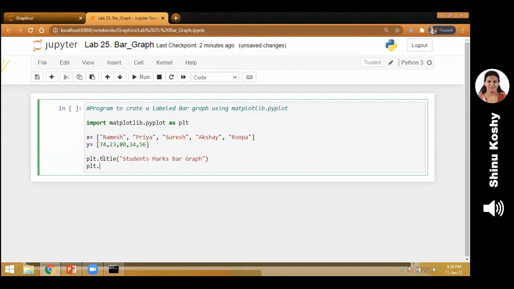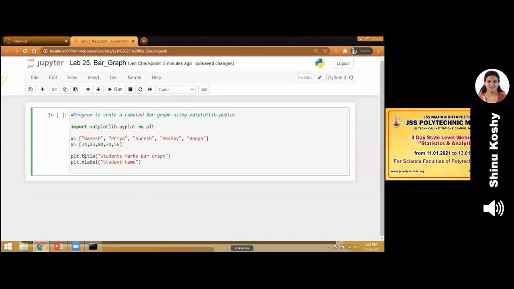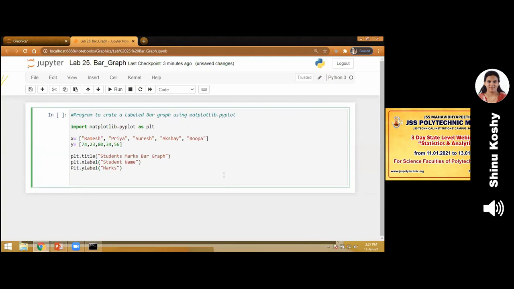Now, I want to give a title for the bar chart. So what should I do? Yes, same code, plt.title. I have given a title, Students Marks Bar Graph. Next, I would like to give a title for my x-axis. What is in the x-axis? The student names, right? So I give a label for my x-axis as Student Name. Similarly, I'm going to give a title for my y-axis. So what should I write? Yes, right.